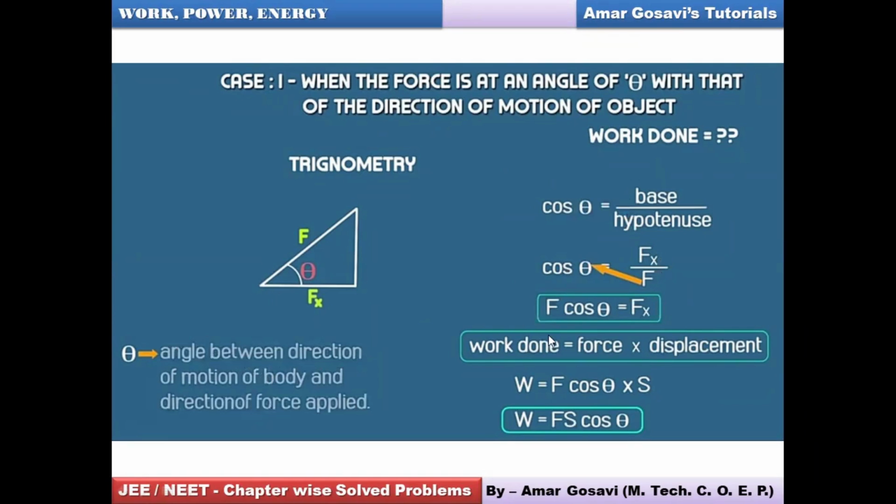Work done is force into displacement, but which force? Fx. Fx is F cos theta, times s. So ultimately you get the formula for the work done in an inclined case as F s cos theta. Please make a note of this formula. Once you are done with it, let me know so that we proceed further.